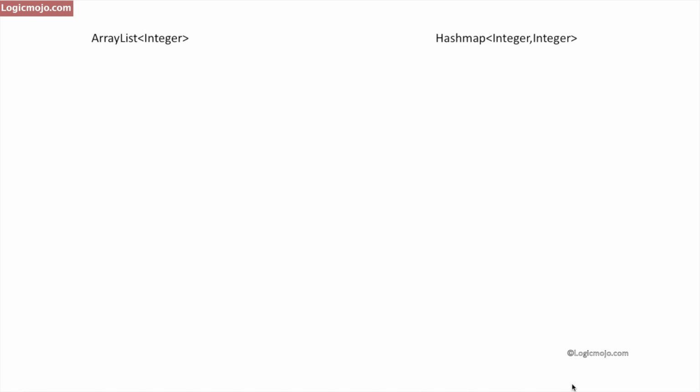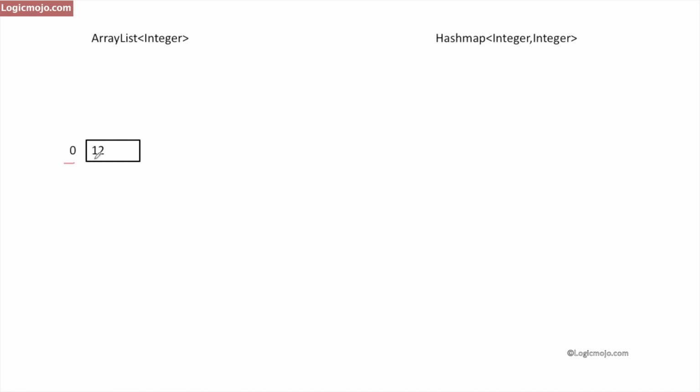So let's see how we can use these two data structures at the same time to perform all my insert, delete, search and finding the random element in O of one time. So let's say I insert one element into an array list. At index 0, I insert the element 12 here.